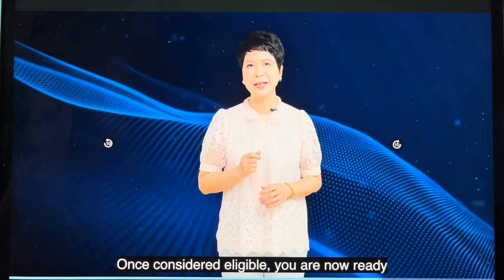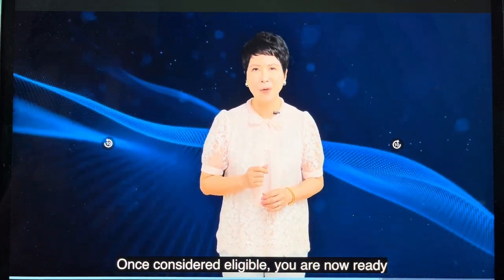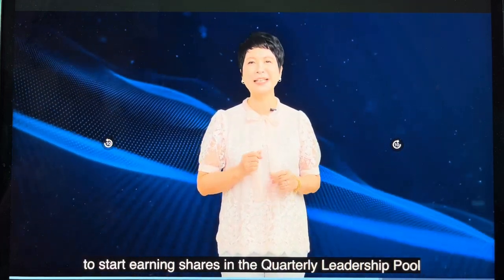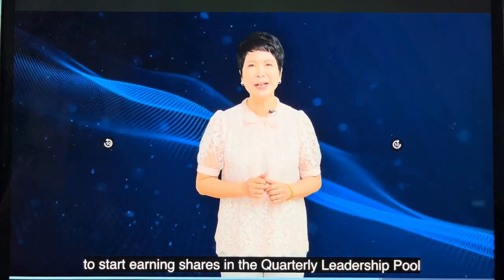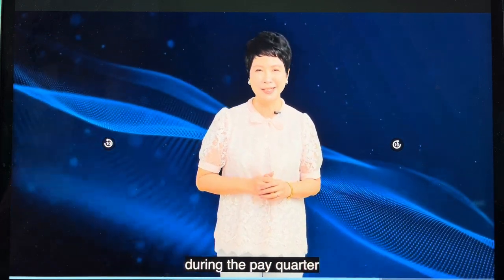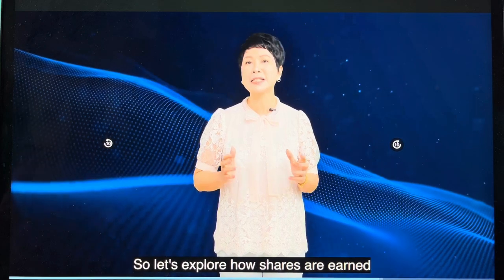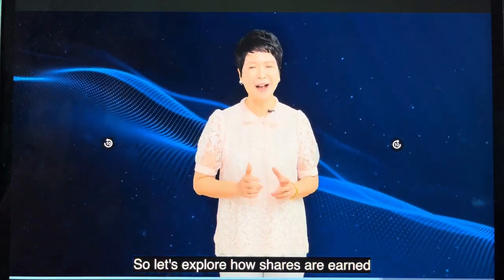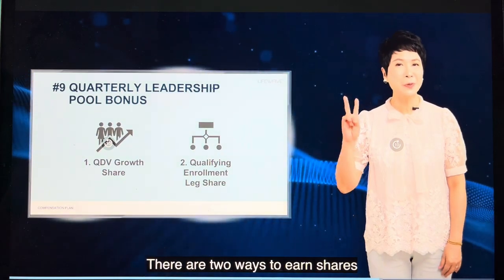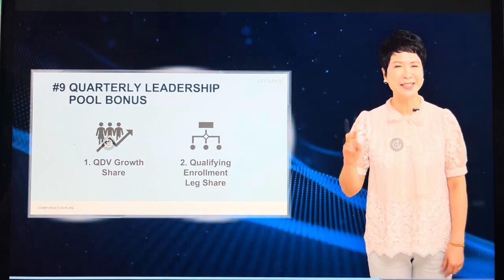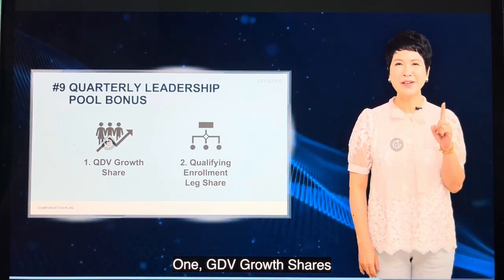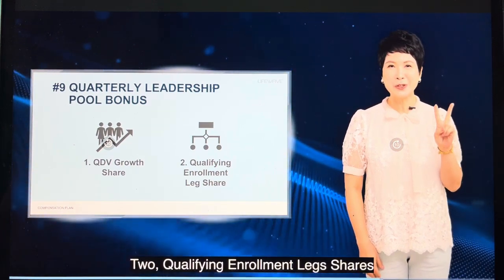Once considered eligible, you are now ready to start earning shares in the quarterly leadership pool during the pay quarter. So, let's explore how shares are earned. There are 2 ways to earn shares. 1. QDV growth shares. 2.